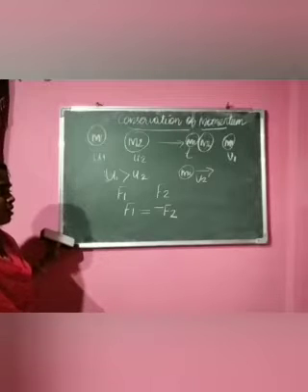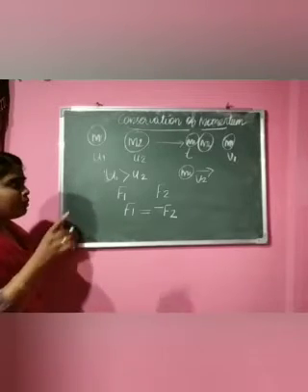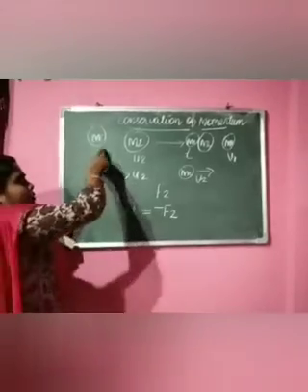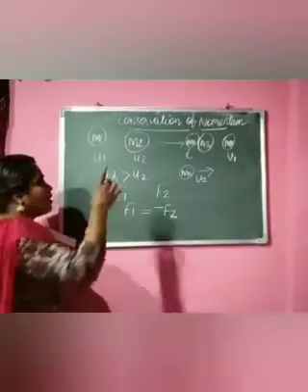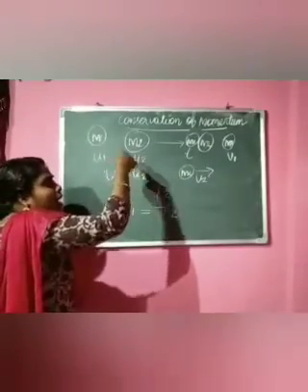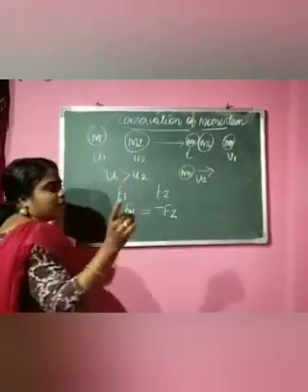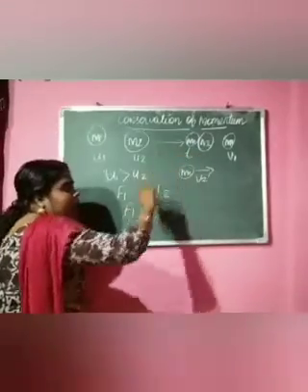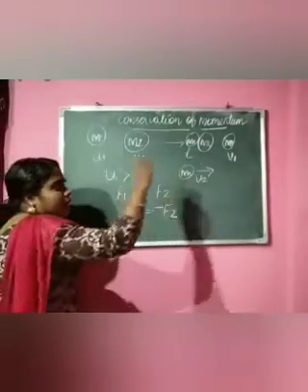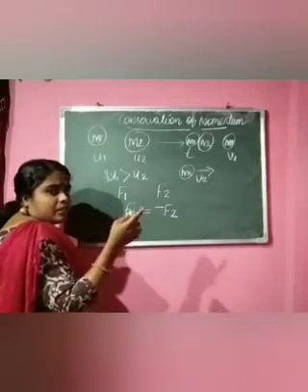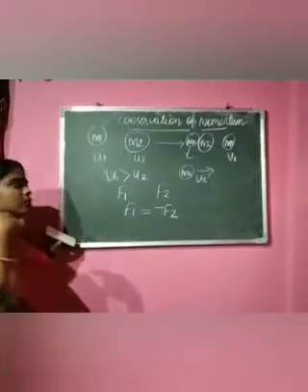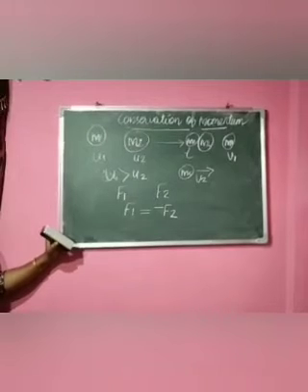Up to this point, I am going to clean the board. m1 and m2 are two objects moving with initial velocities u1 and u2. After a time interval t, m1 and m2 collide with each other, and then m1 moves with a velocity v1 and m2 moves with a velocity v2.